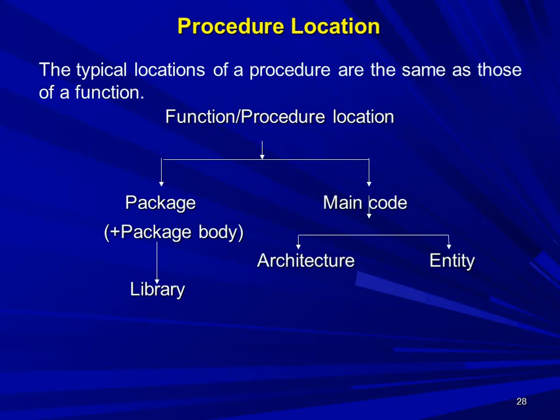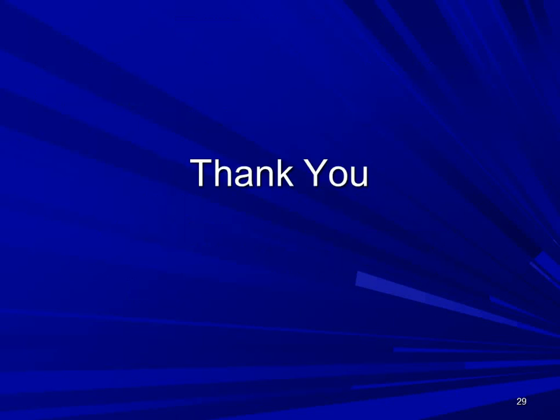As we already discussed, the function and procedure locations are the same, means we can declare the procedure inside a package or package body, and it is present in the library also. We can declare the procedure in the main code, inside the architecture, or inside the entity sections.